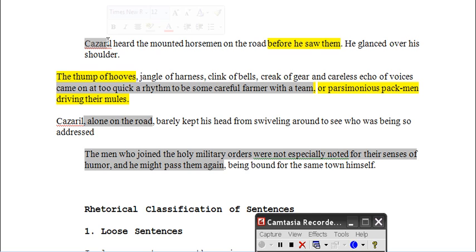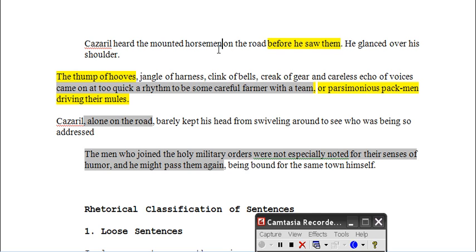So Khosreel heard the mounted horseman, and you can actually put an interrupter here, and this would be an example of there's too much space between the object and the verb. Khosreel heard, and actually the object is mounted horseman, and then it's happening on the road. But you can have the interrupter here, and this would be a bad idea as well. Khosreel heard the mounted horsemen as they sang their jingles about their past and something else on the road. That'd be bad, you don't want to do something like that.